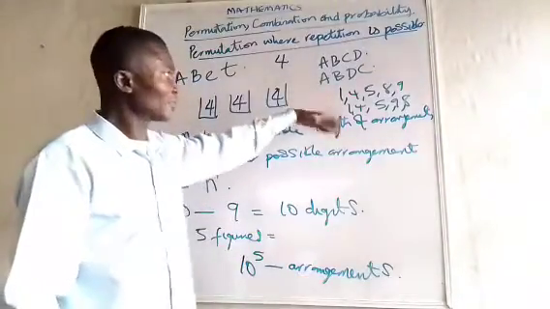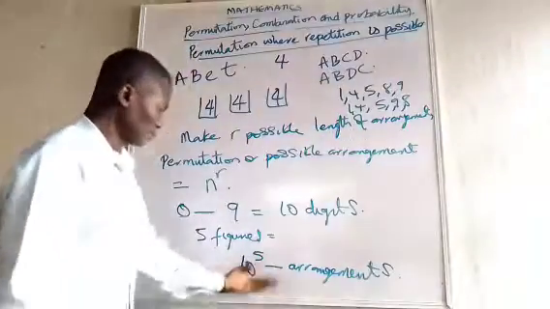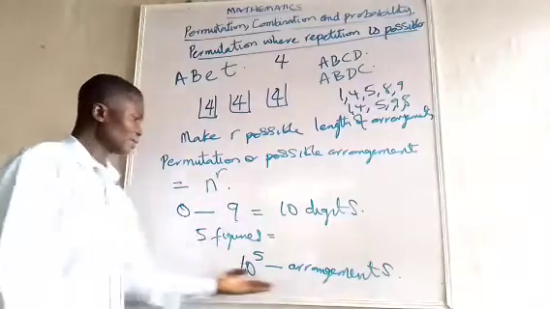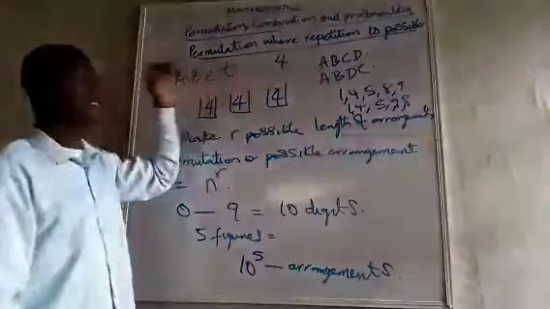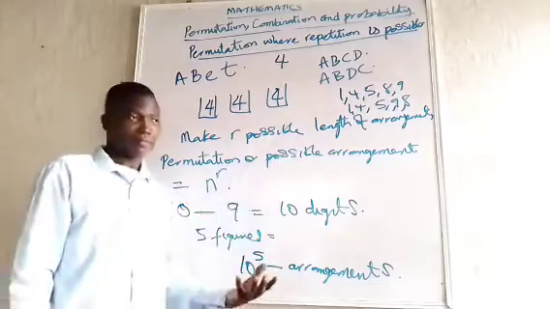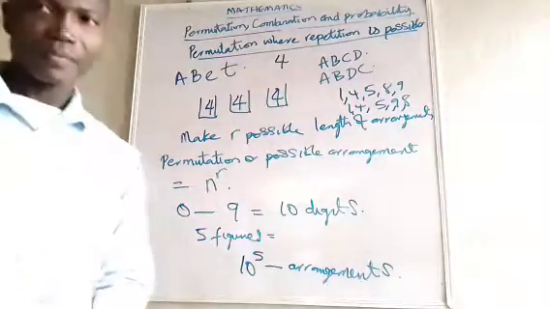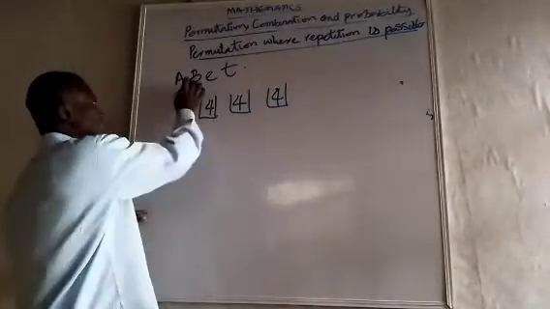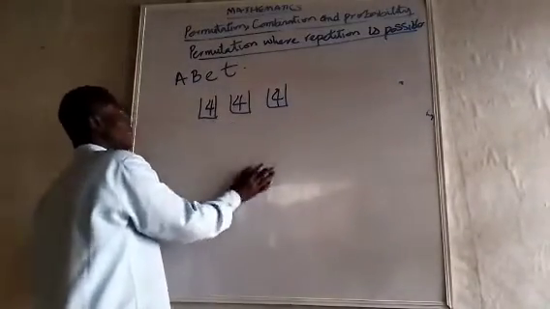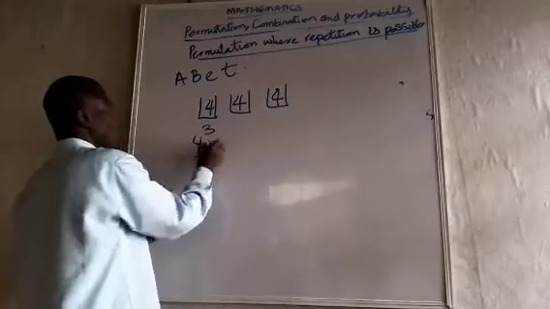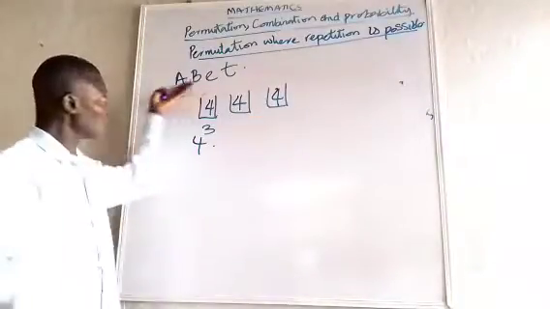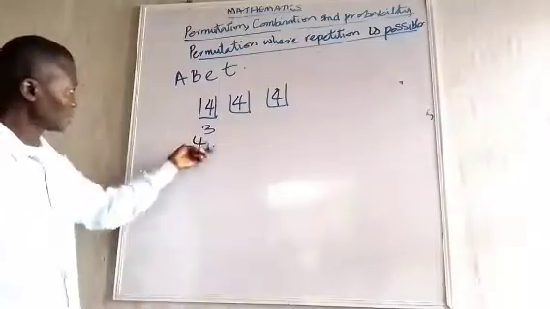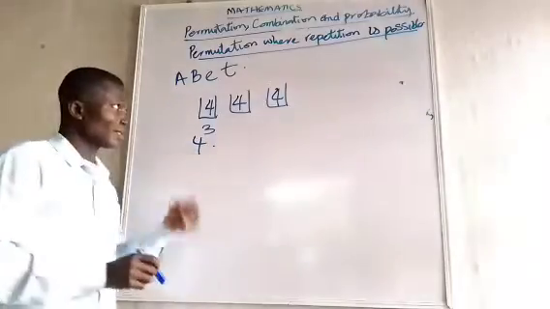You understand what it means. So this is the possible number of arrangements when repetition is allowed. For this one, the total possible permutation or arrangement is going to be 4 raised to power 3, because we are trying to form 3-letter words from A, B, E, T. So that is the answer to this.